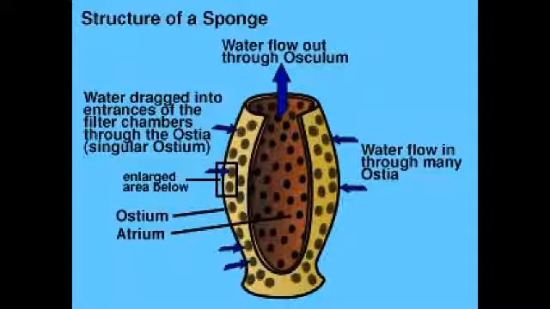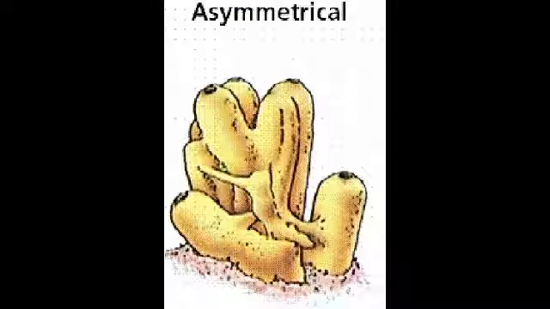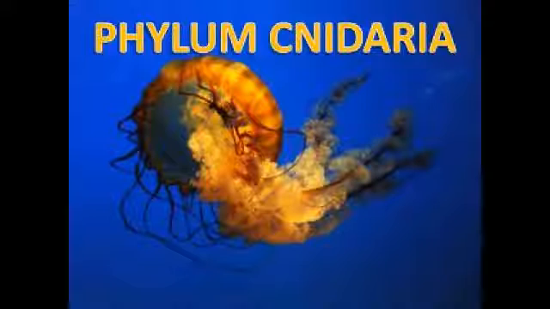The pores or holes allow water to pass through this animal. Floating particles are caught once they are inside the sponge. Adult sponges are sessile feeders, which means these animals are attached to shells or rocks on the ocean floor as they feed. They are asymmetrical, meaning they have no definite shape.